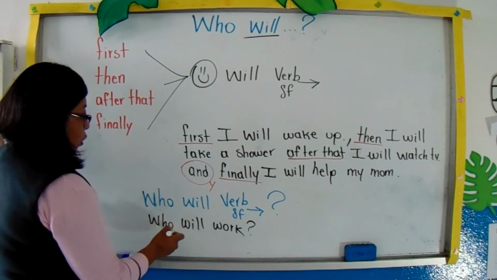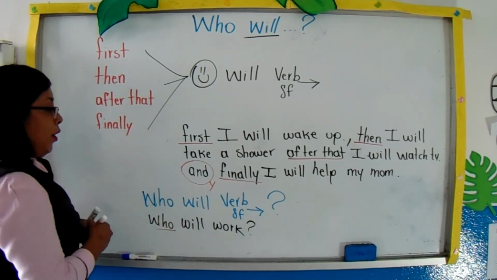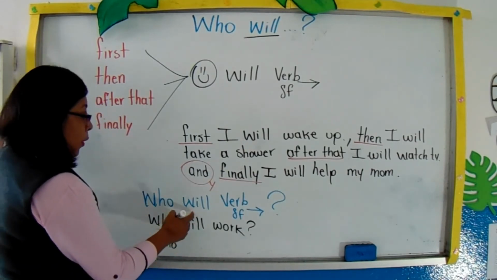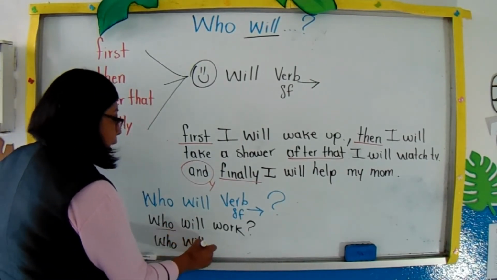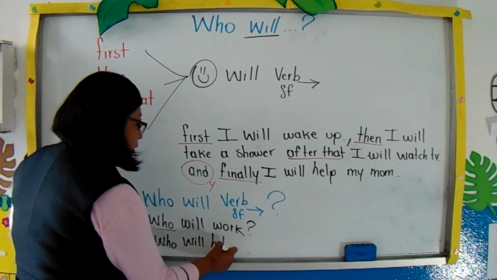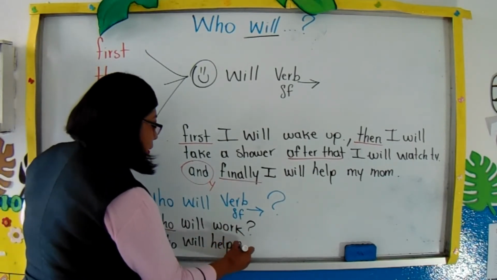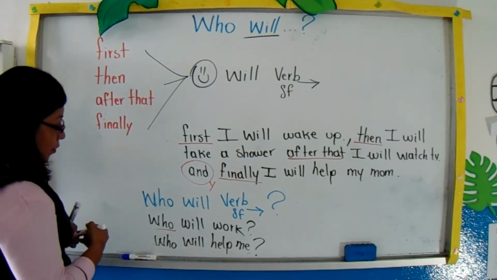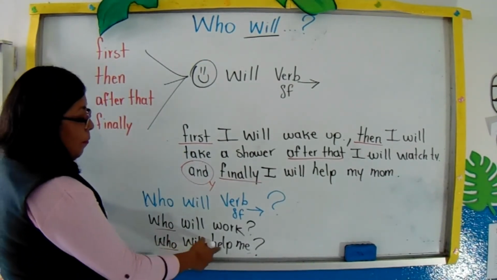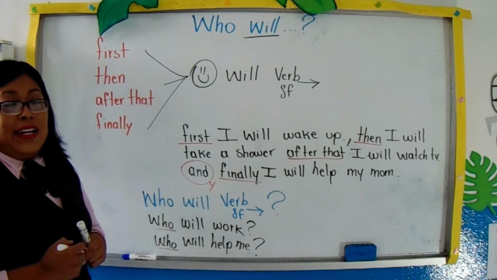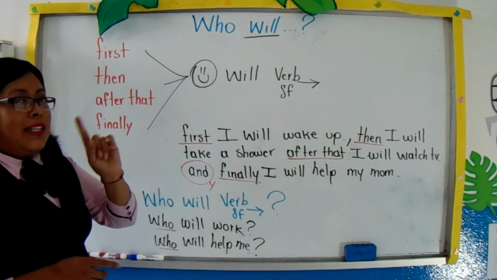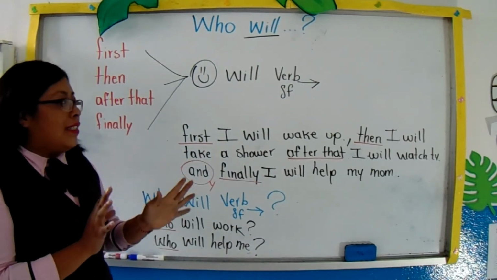I'm going to use who, right? Other, we have who, can, will, verb, help, but if you pay attention, it's easy.